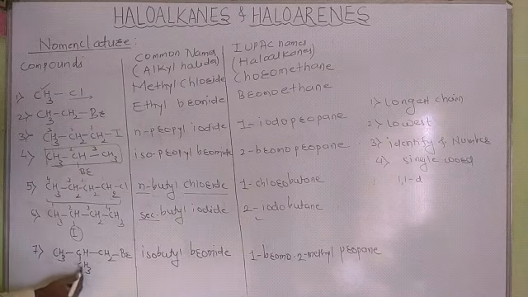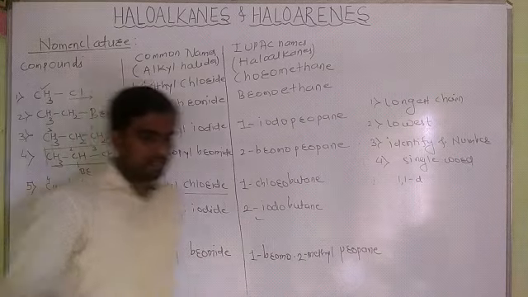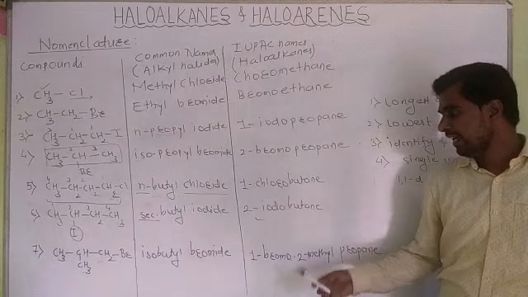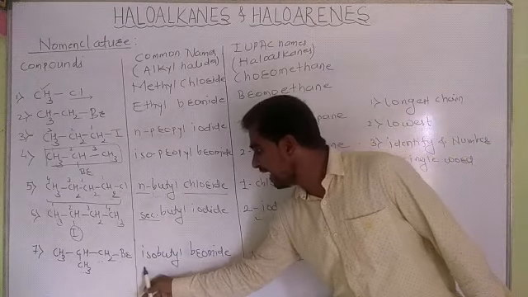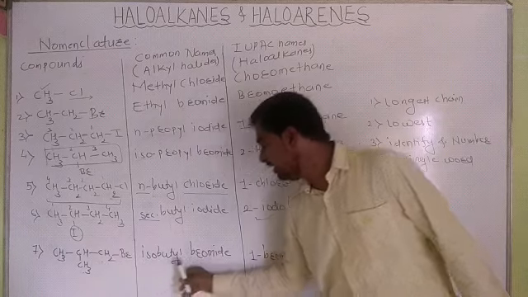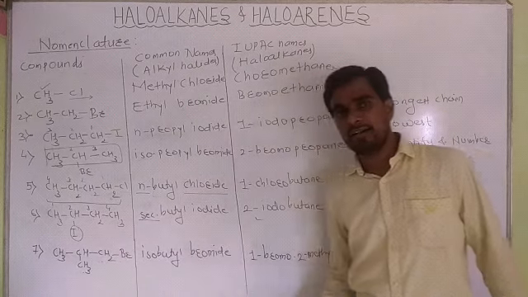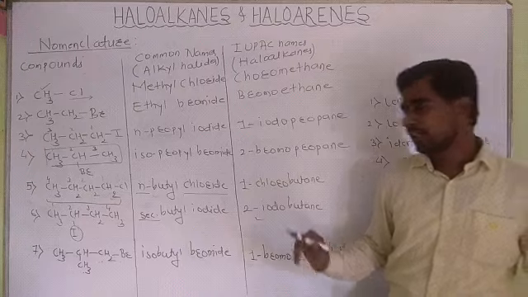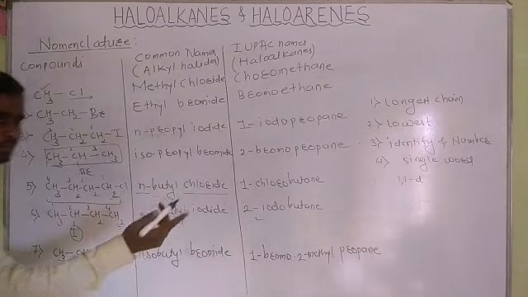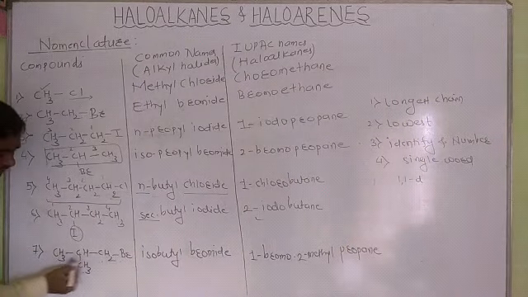Next, CH3CH(CH3)CH2Br. On the second carbon, there is a CH3. Hence, in common names, we use iso, four carbon butyl bromide. For the IUPAC name, we have to give the numbering. From which side should we give numbering, from this side or this side?